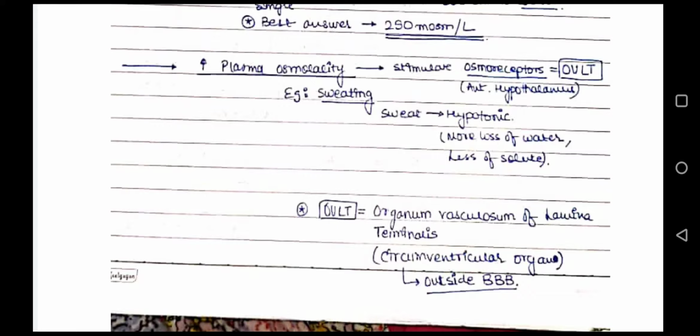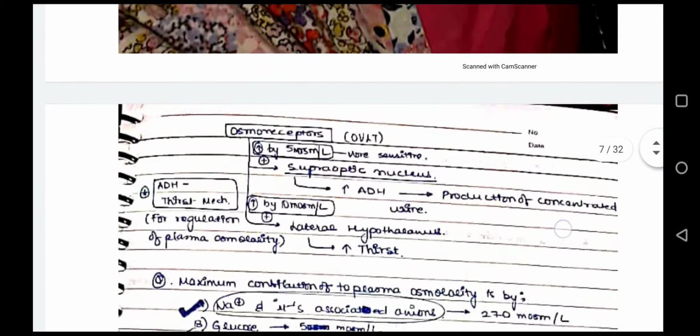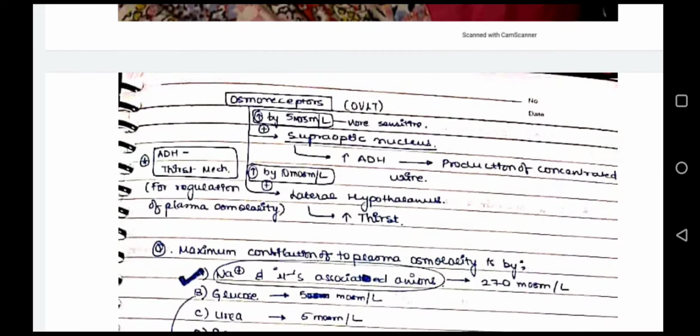It is a circumventricular organ. So now they are stimulated when there is increase in plasma osmolality. Osmoreceptors stimulate two types of nucleus in our CNS. If the osmolarity is increased by 5 milliosmol per liter, then this stimulates the supraoptic nucleus, which increases ADH, which produces concentrated urine. And if it increases by 10 milliosmol per liter, it will stimulate the lateral hypothalamus, which will increase thirst.